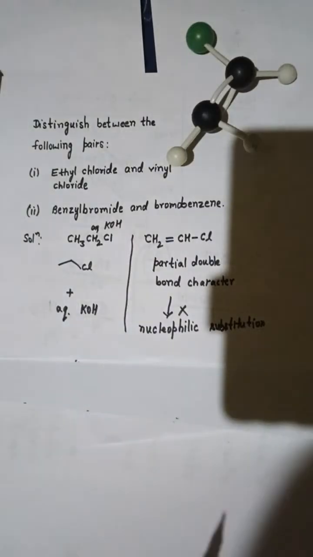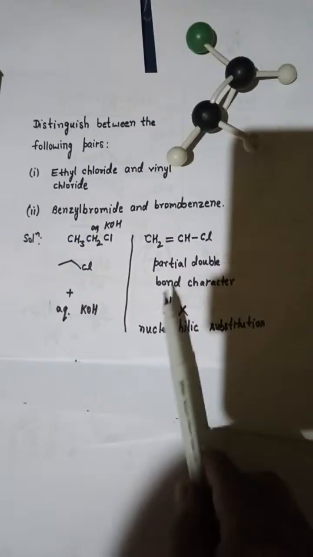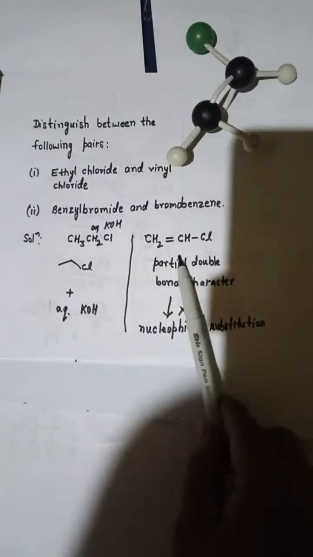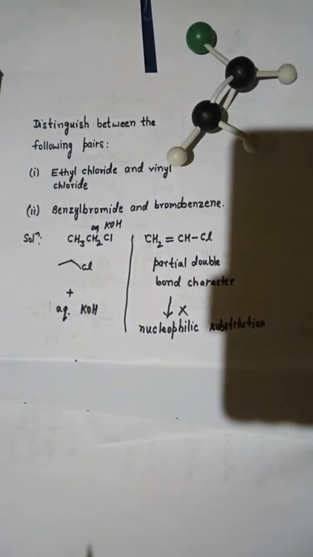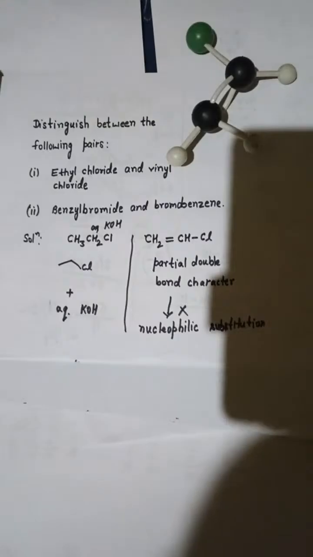And similarly, vinyl chloride will not break down, it will not go for nucleophilic substitution. Why? Because it is having a double bond, a pi bond, that's why.